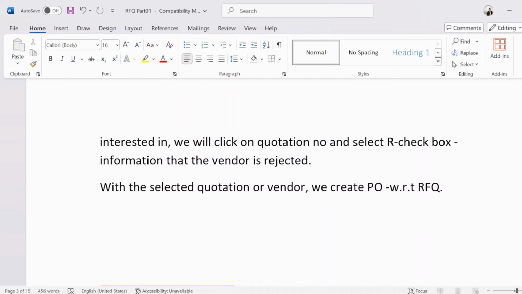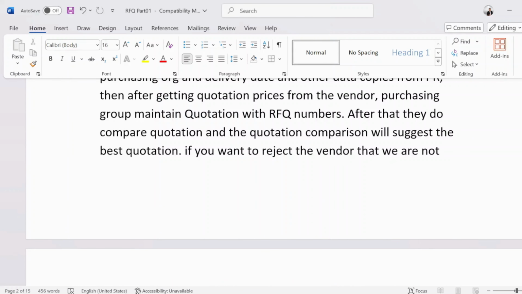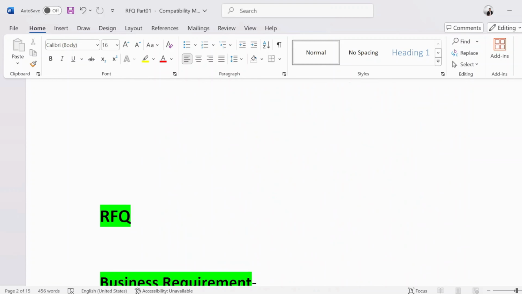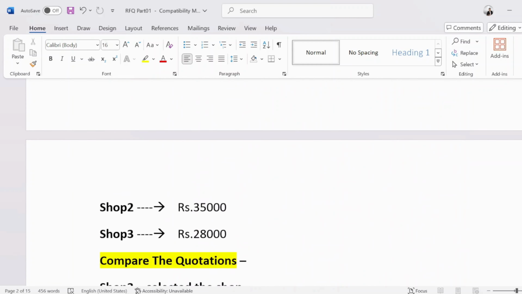The other vendors we do not select, who also shared a quotation with us, we are going to reject. And for the selected vendor we are going to create a purchase order. So that's the concept of RFQ, request for quotation.